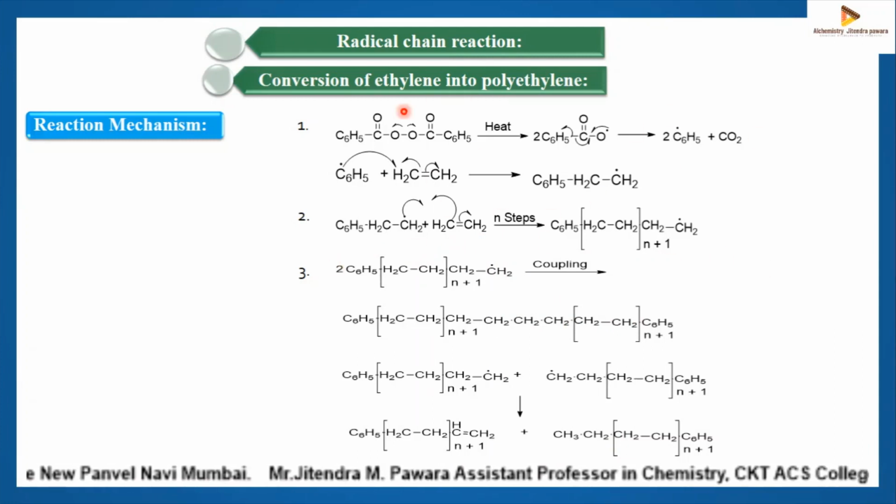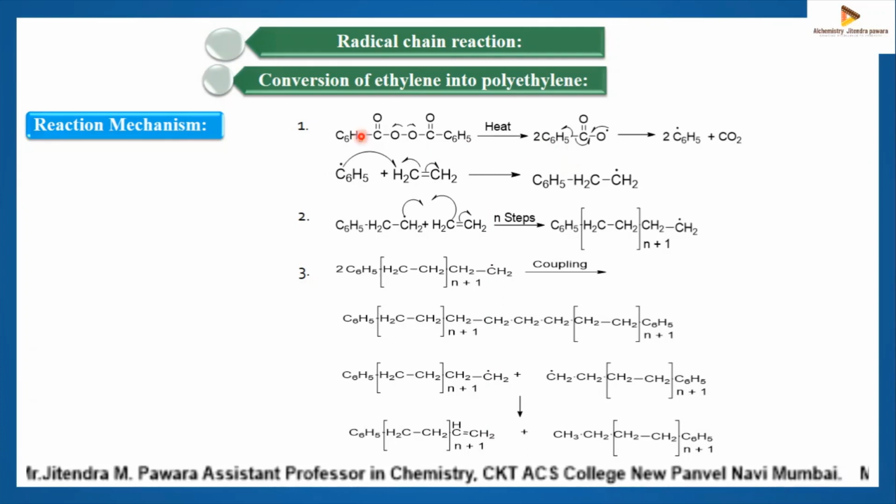The conversion of ethylene to polyethylene takes place via radical polymerization reaction, and the polymerization takes place via free radical mechanism. That free radical polymerization involves three steps.